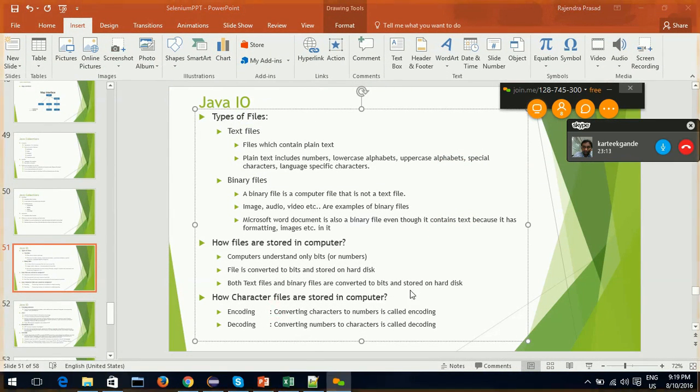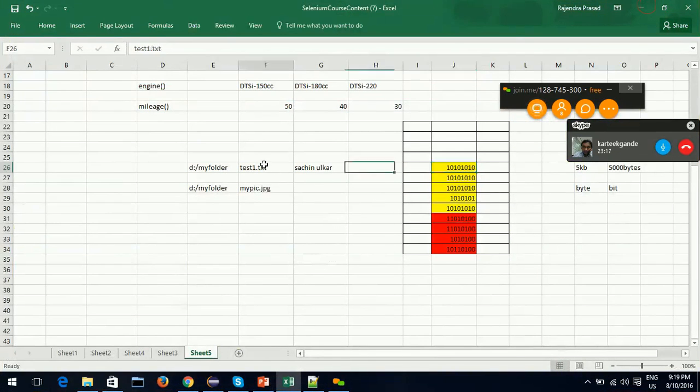Okay, next important thing is encoding. So far we have been thinking that a file is converted to bits and stored on the hard disk. On what basis is a file converted to bits?